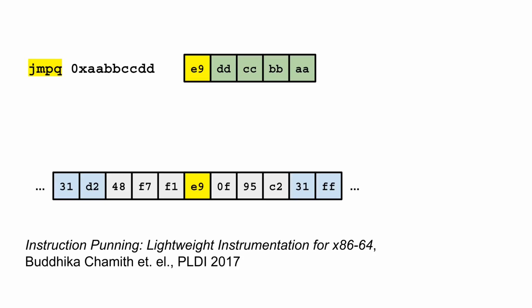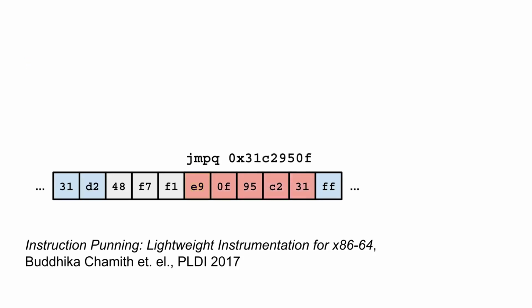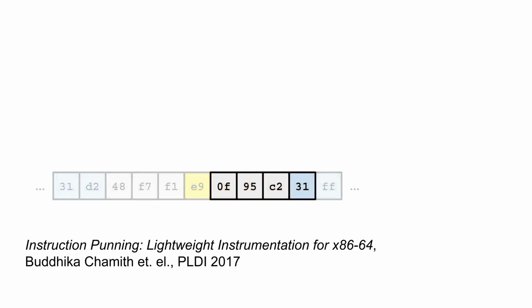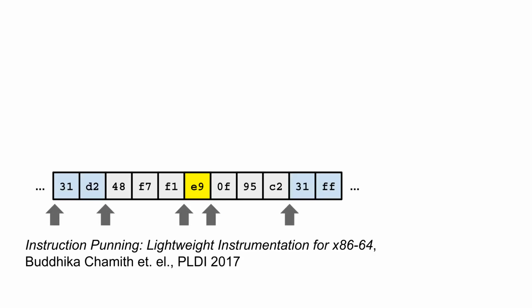This approach is called instruction punning because some of the bytes of the jump instruction overlap with some of the bytes of the original instruction sequence. In effect, these bytes are punned, meaning that they are used by more than one instruction, which is allowable under the x86 architecture. The main advantage of instruction punning is that it does not move existing instructions, meaning that the set of jump targets in the original binary is preserved. This also means that we can insert jumps to trampolines without affecting the control flow of the original binary.